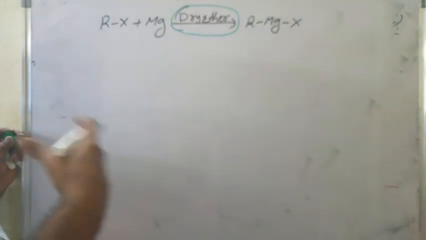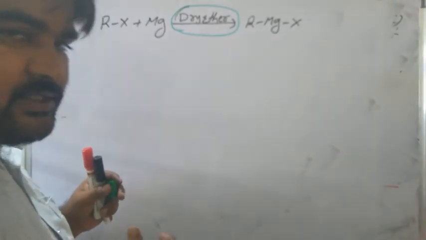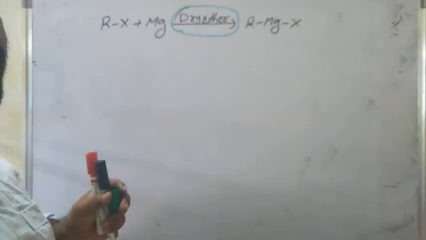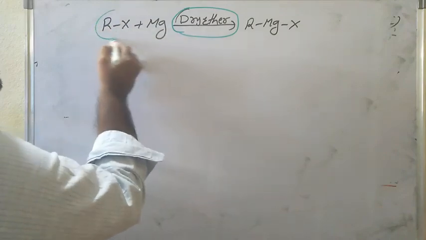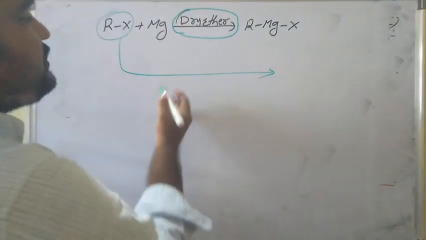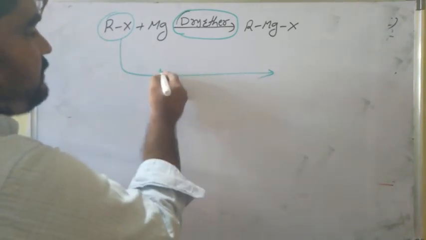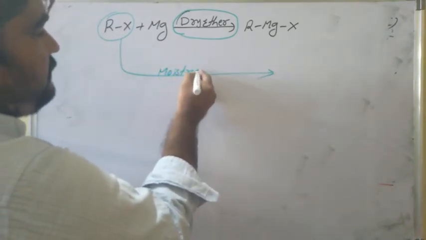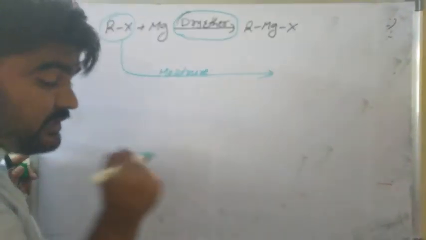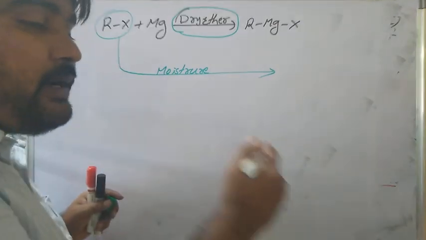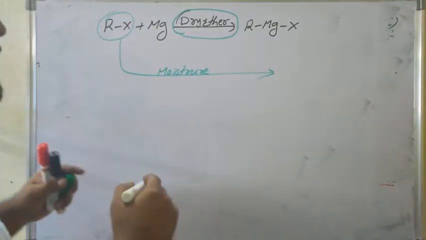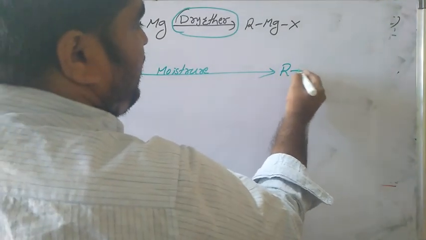So you can avoid the moisture. That is, you can avoid the wet ethers. Why? Because in the presence of moisture, alkyl halides are converted to alcohol. That means we use dry ether. Why do we use the dry ether? We avoid the moisture because in the presence of moisture, alkyl halides are converted to alcohol.